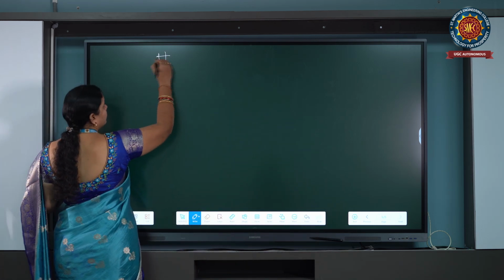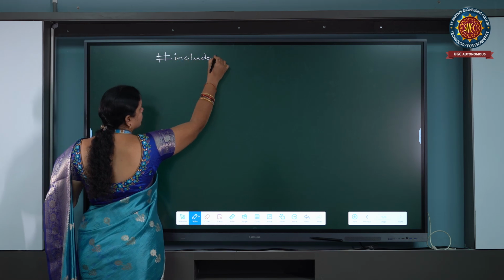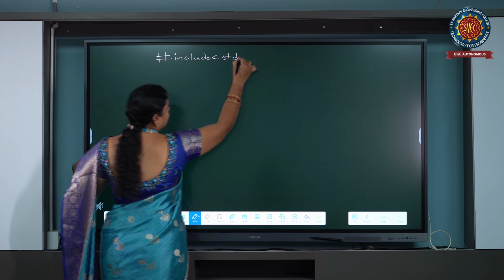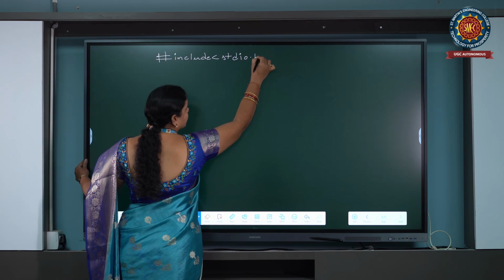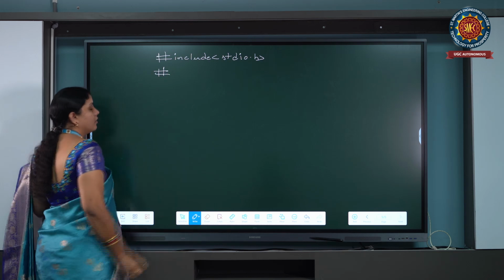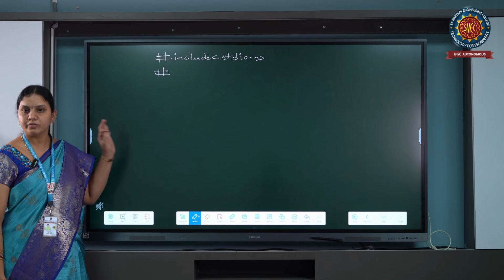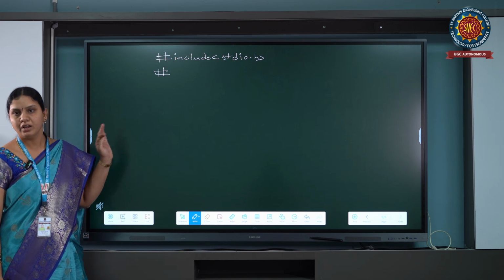Hash include stdio.h. Why we are including this header file: in a C program we are going to use printf and scanf functions. Without printf, at least, we are not going to write a C program.